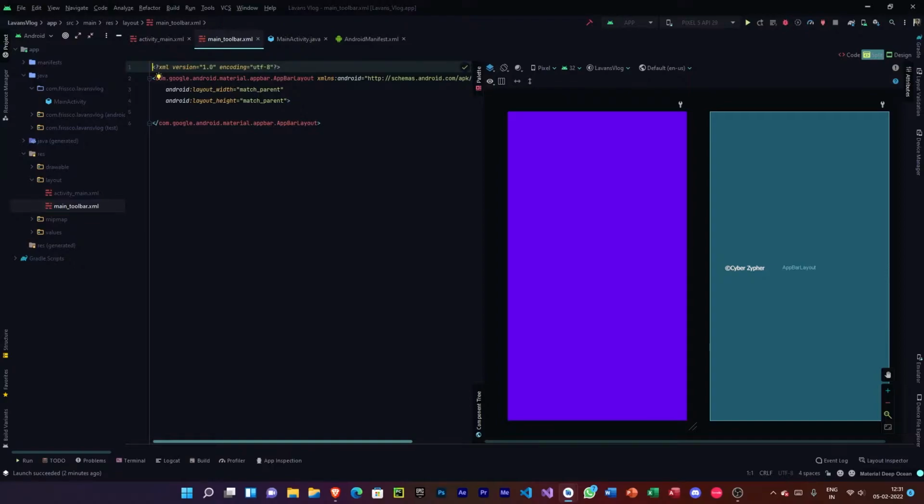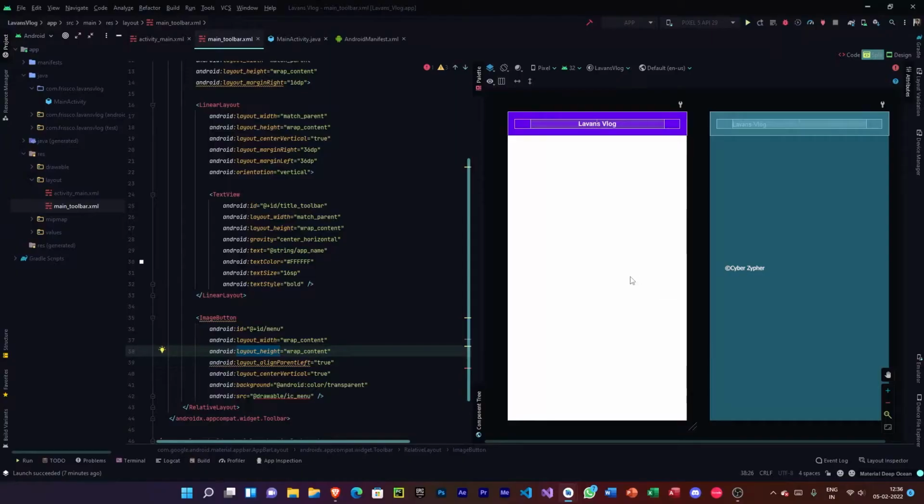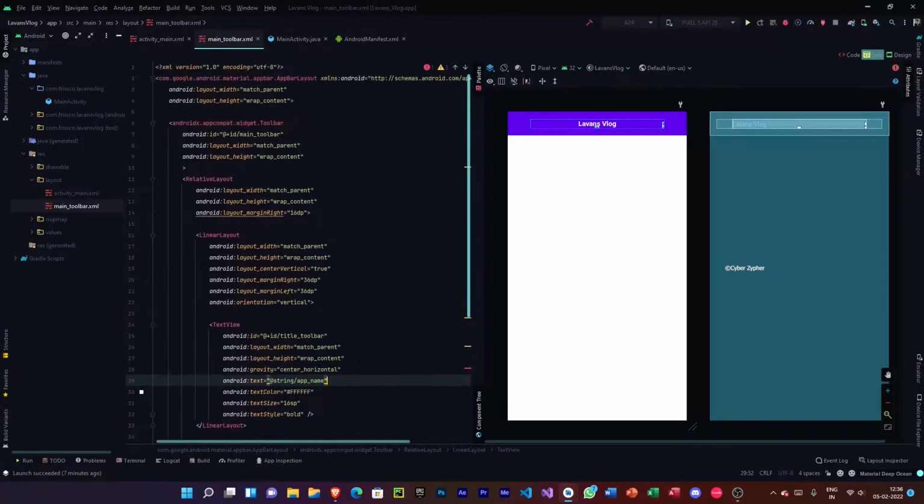First, let's do wrap content, so the height has been wrapped. So guys, that's how I created this app toolbar. So now we have this toolbar here.